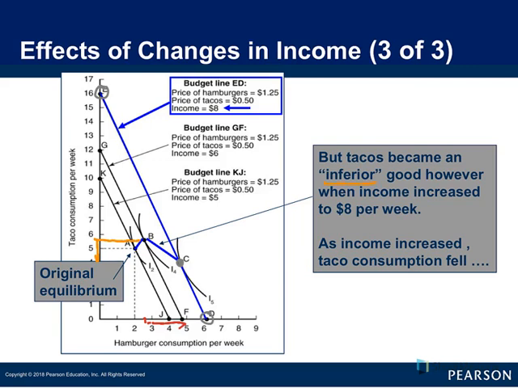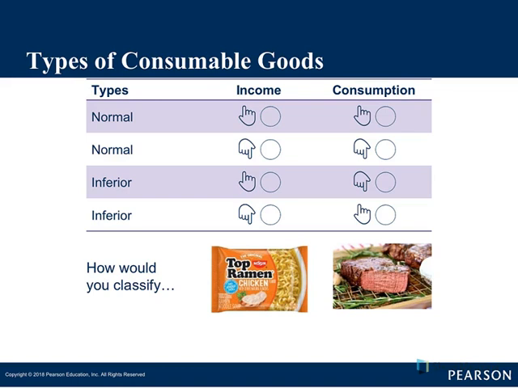For your terminology, inferior has nothing to do with quality. It is typically a type of good. We have 2 types of goods. One is normal and one is inferior, and they are described by what happens to the purchase of that good as your income changes.